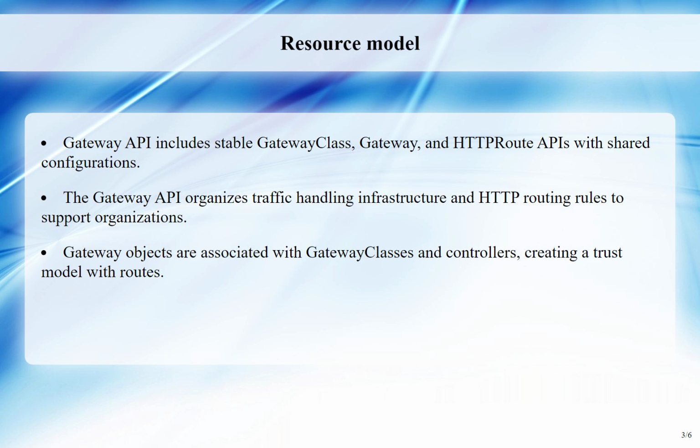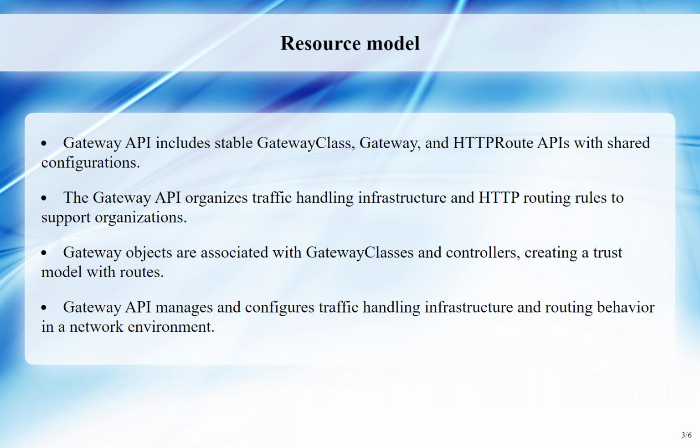Gateways can be implemented by different controllers with different configurations, each referencing a gateway class that contains the controller name. A gateway describes an instance of traffic handling infrastructure, filtering, balancing, or splitting traffic for backends like a service. An HTTP route specifies routing behavior of HTTP requests from a gateway listener to backend network endpoints, applying configuration to the underlying gateway implementation. Overall, Gateway API provides a structured way to manage and configure gateways, traffic handling infrastructure, and routing behavior in an organization's network environment.